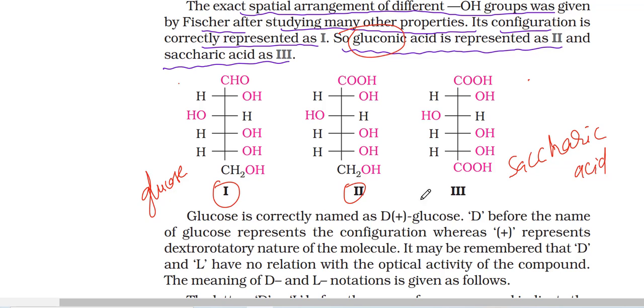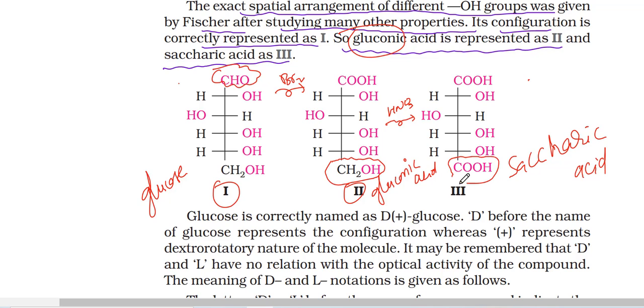Succaric acid. This is the gluconic acid. These are the structures. The aldehyde, with bromine water, easily oxidizes to carboxylic acid. Then further, with HNO3, this alcohol also converts into carboxylic acid, so it is succaric acid.